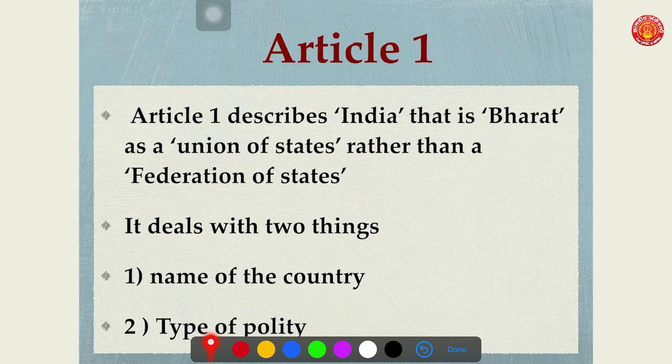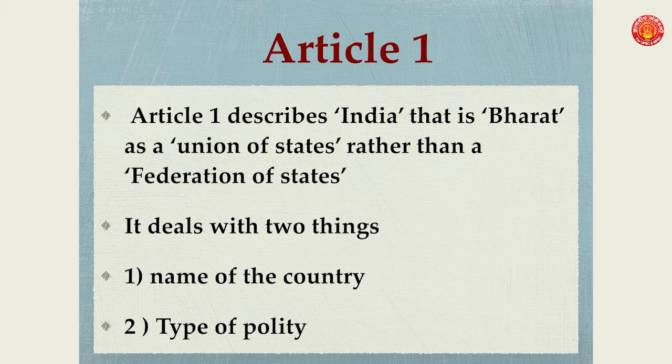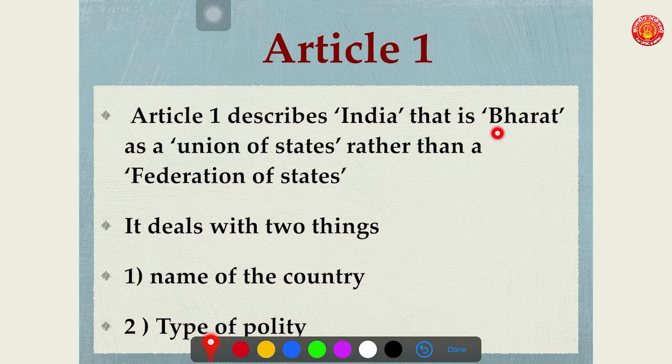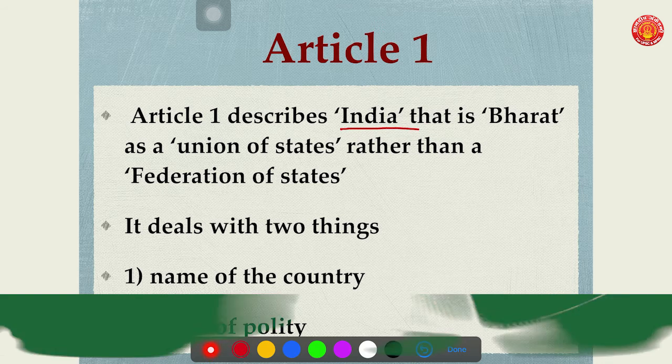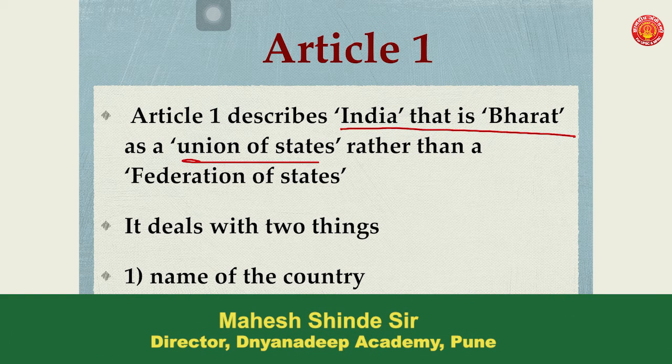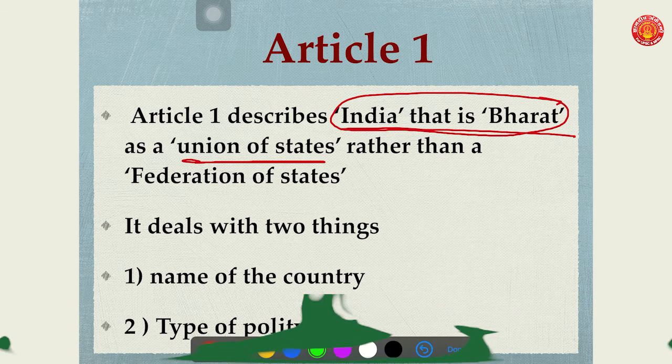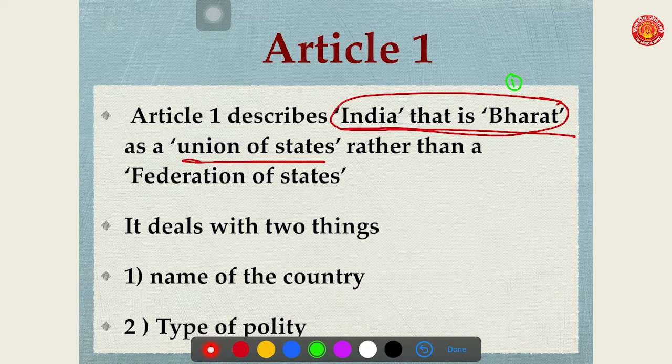Now let us start with Article 1. What does Article 1 say? Article 1 describes India, that is Bharat, as a Union of States. So here basically it makes two things very clear. First thing, it talks about the name of India. Now second thing, it says the nature of Indian polity. So it says what shall be the name of India.